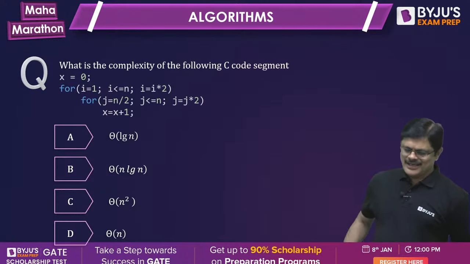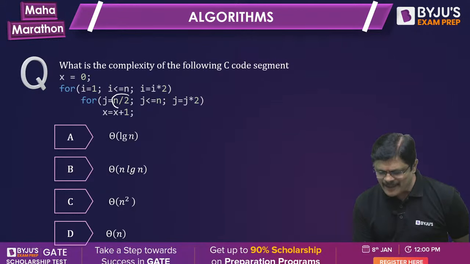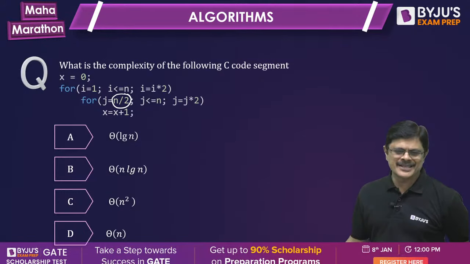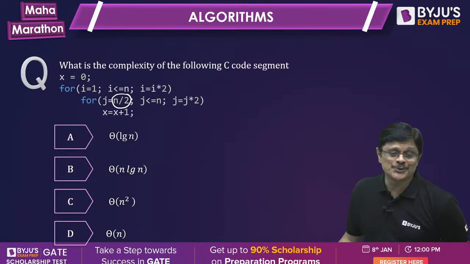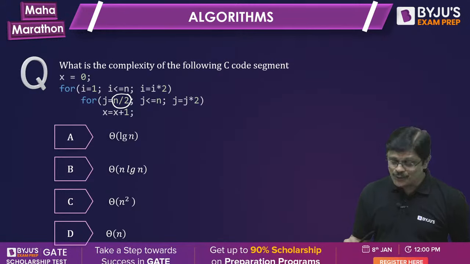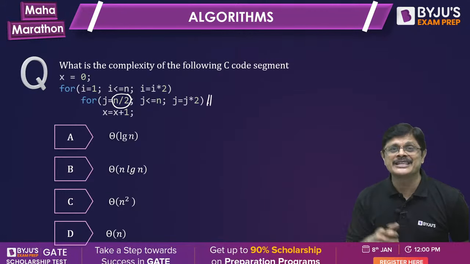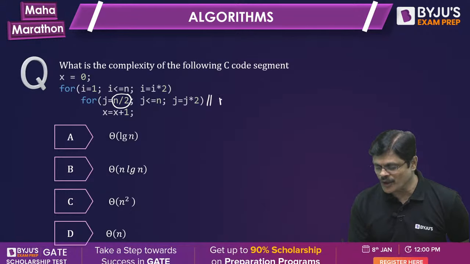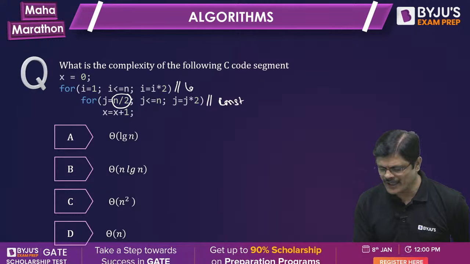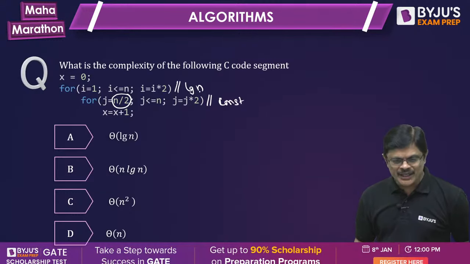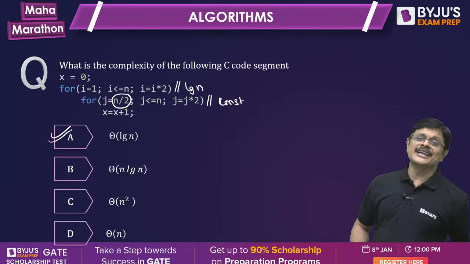Very good. So here we are starting with n by 2. So n by 2, when you multiply in a single iteration, you reach n. So it is one time, or constant times. It is constant, and it is log n. So constant into log n. So the option is theta log n.